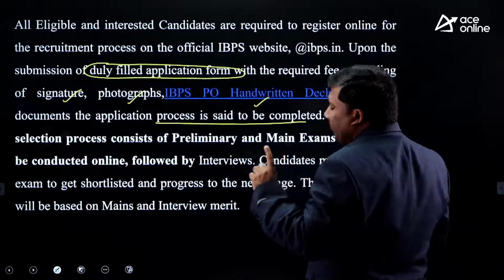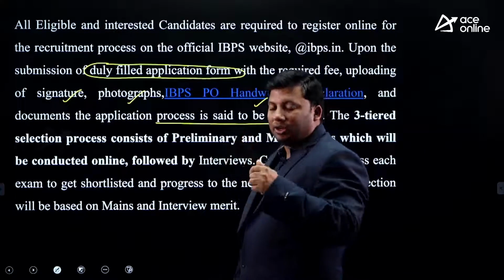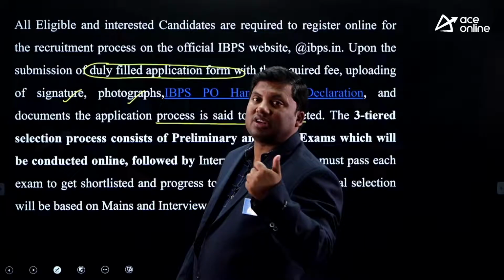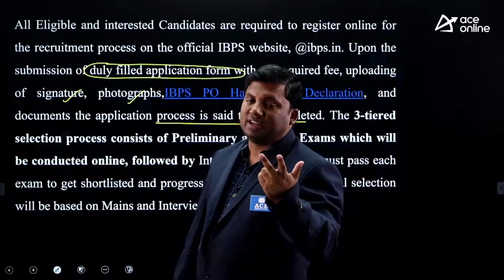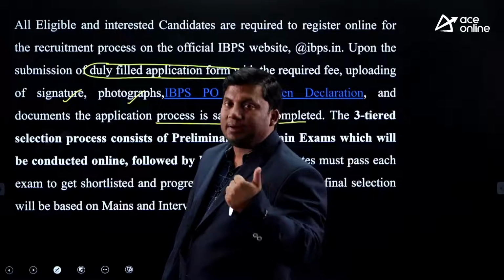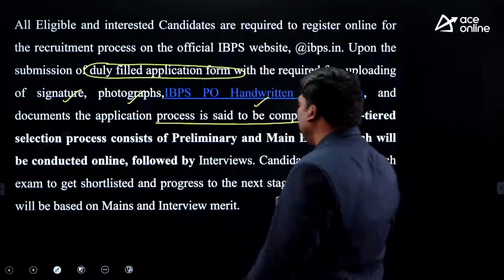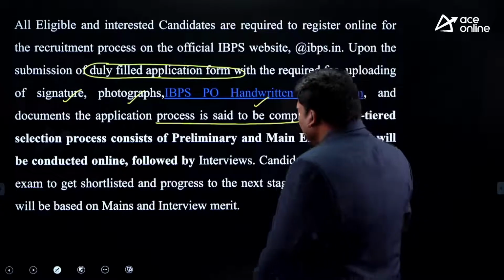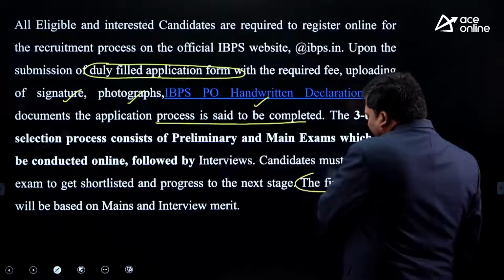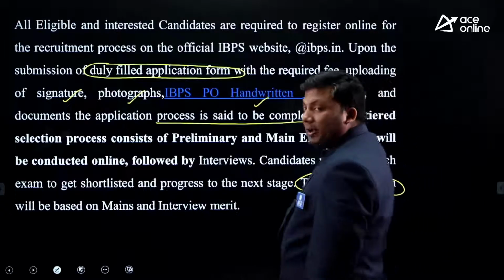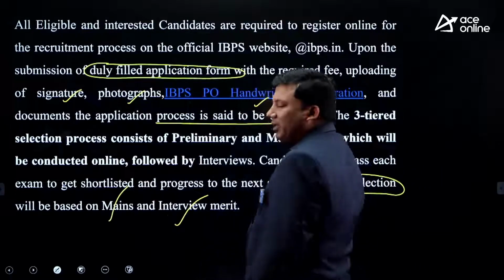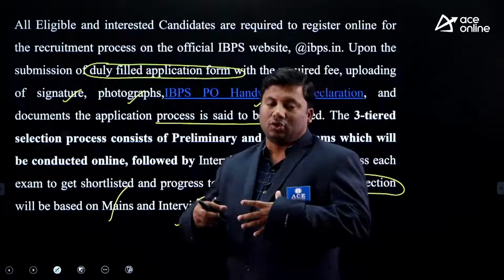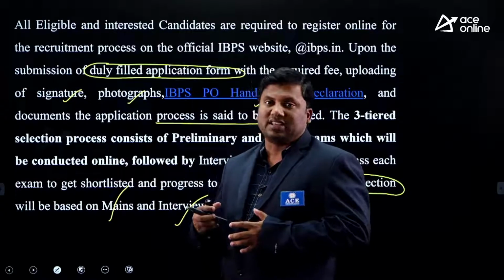Now remember, this is a 3-layered examination. There is a prelims examination, there is a mains examination, and there is an interview-based examination. Prelims will be there, mains will be there, and interview will be there. For the final selection, your score on prelims will not be taken, but your score on mains and interview will be taken based on a certain ratio given by IBPS.